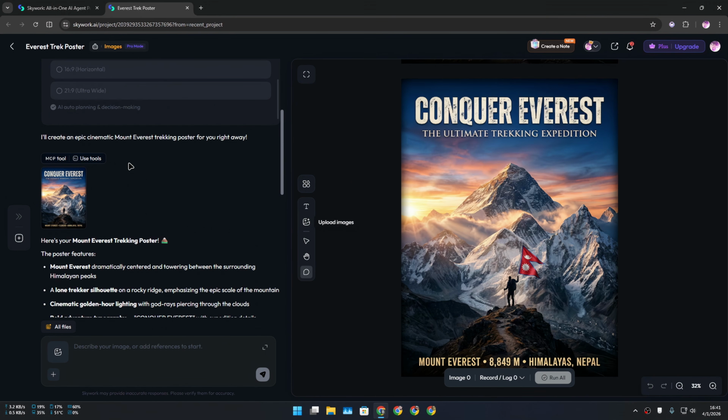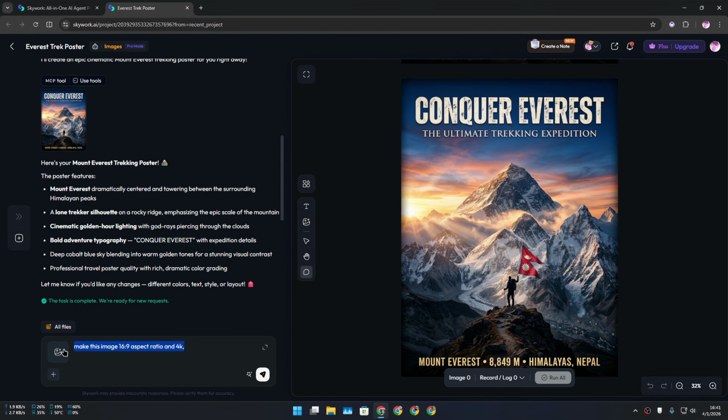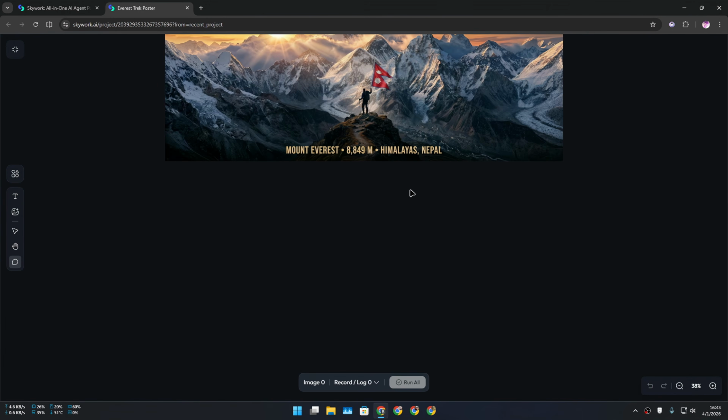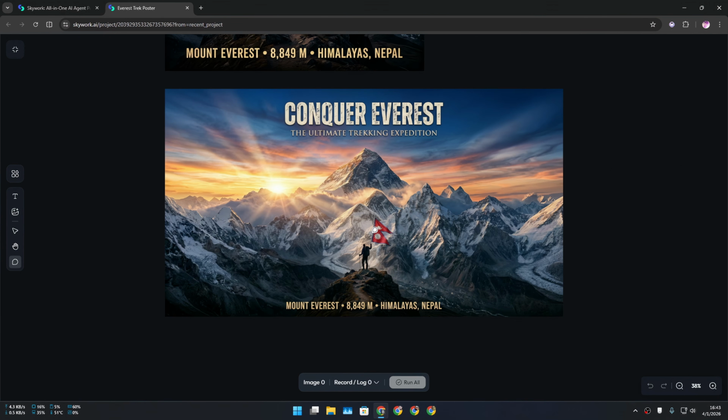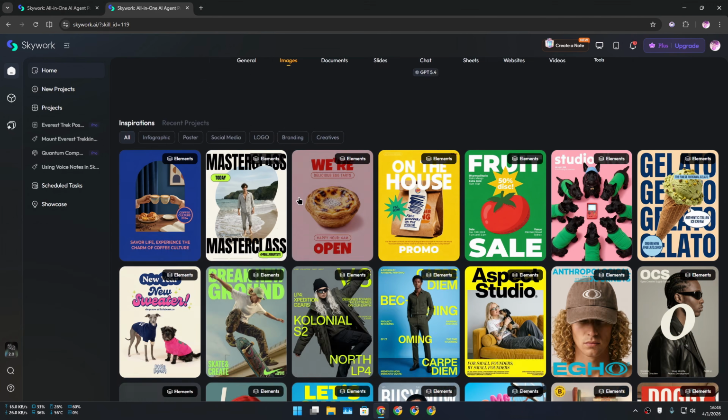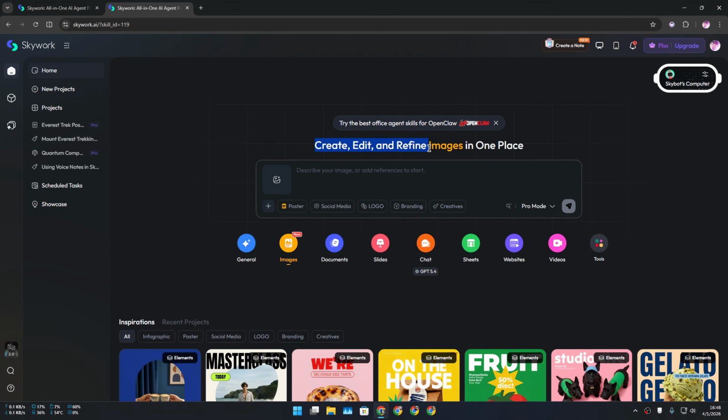You can also change the aspect ratio if you want to. Let's say I can just simply say, make this image 16:9 aspect ratio and 4K. And here is our new poster that is 4K and 16:9 ratio. This is just one example. You can not only create images, you can also edit and refine your images.